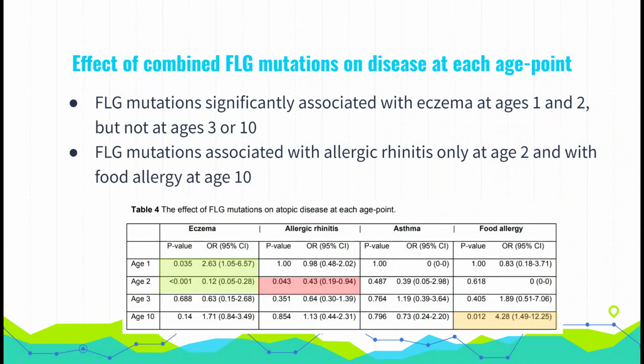Next, we analyze the effect of filaggrin mutations on the development of each atopic disease at each age point, so ages 1, 2, 3, and 10. Significantly, filaggrin mutations were associated with eczema at ages 1 and 2, and allergic rhinitis at age 3, and food allergy at age 10. Also of note is that filaggrin mutations had no significant effect on the development of asthma.